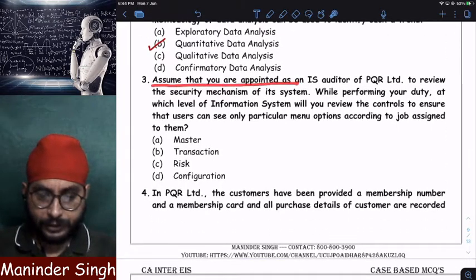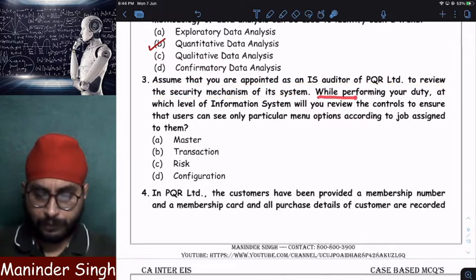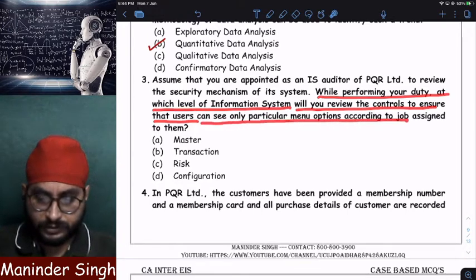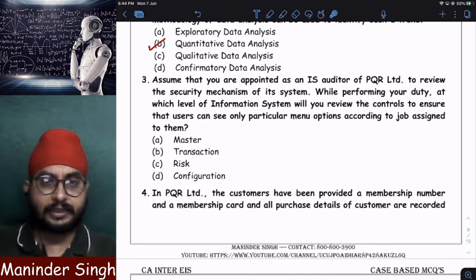Assume that you are appointed as IS auditor of PQR Limited to review security mechanism of the system. While performing your duty, at which level of information system will you review the controls to ensure that user can see only menu options according to job assigned to them? Like salesperson should not be able to access purchase data. Purchase department employee should not be able to access marketing data.